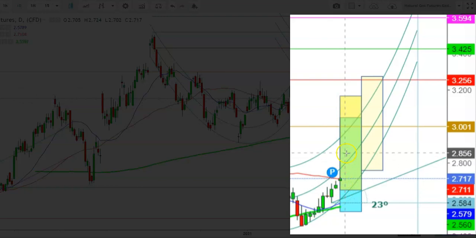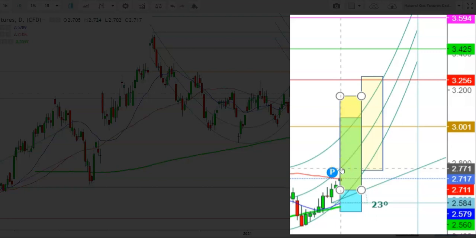You can see that the natural gas futures are currently facing stiff resistance at the 50 days moving average, which is currently at the levels of $2.711. And here I find that a breakout above the 50 days moving average will continue this uptrend.